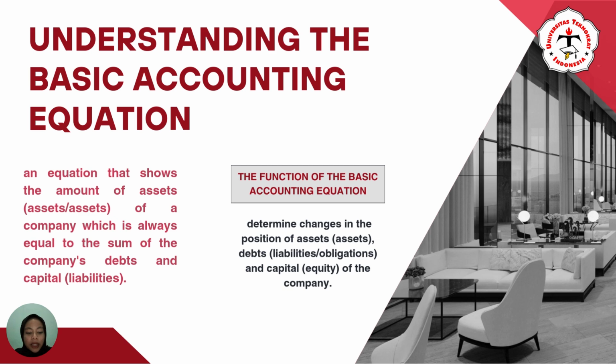The basic accounting equation is an equation that shows the amount of assets of a company, which is always equal to the sum of the company's debt and capital.